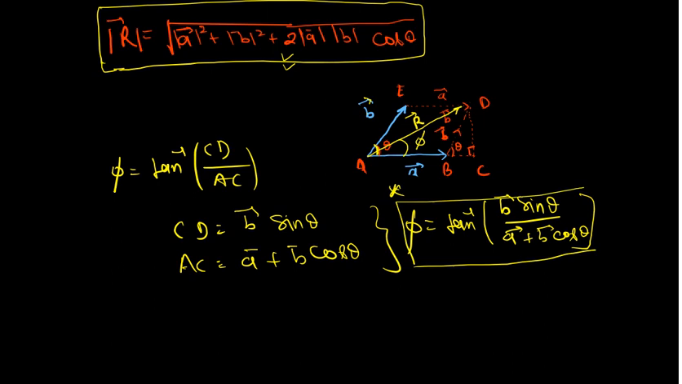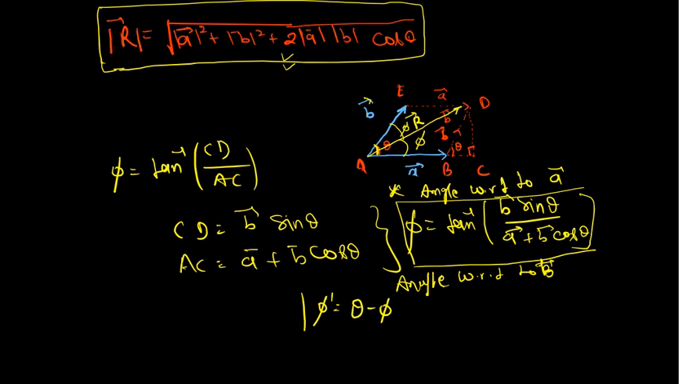So this is the angle with respect to A vector. If somebody wants the angle with respect to B vector, what do we have to do in that case? In that case, let's suppose this is phi dash. So phi dash will be theta minus phi. Okay, so phi dash will be theta minus phi. So similarly, you can do the further analysis.